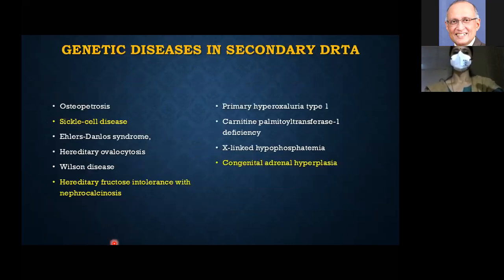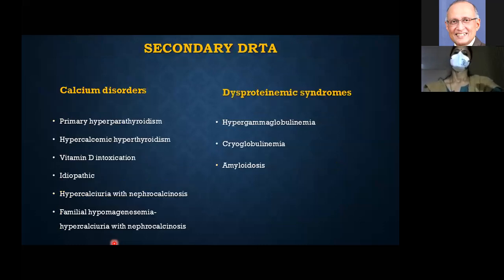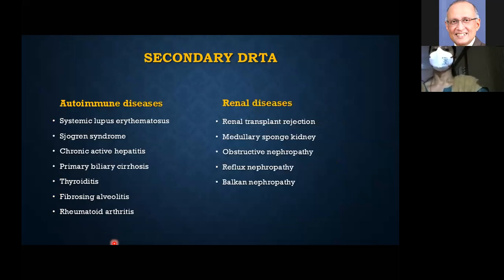The important genetic disorders you would like to know are congenital adrenal hyperplasia, sickle cell anemia, hereditary fructose intolerance, and hyperoxaluria type 1. Others are calcium disorders and dysproteinemic syndromes, which we commonly see in adults, and autoimmune diseases.